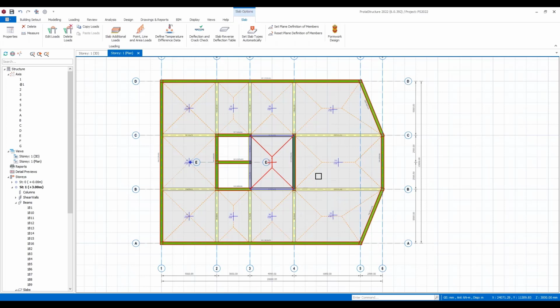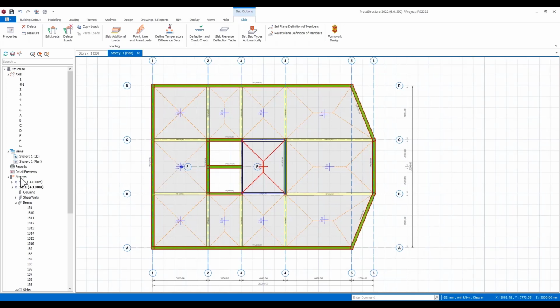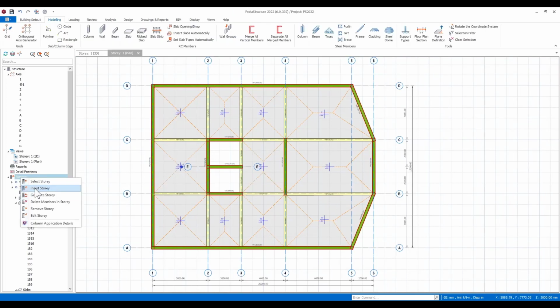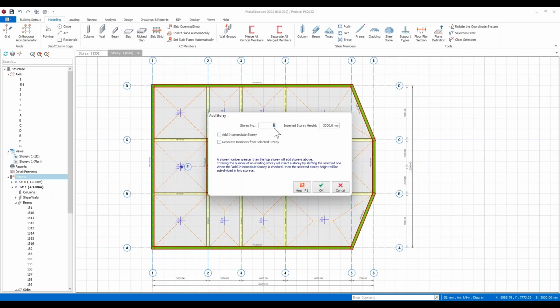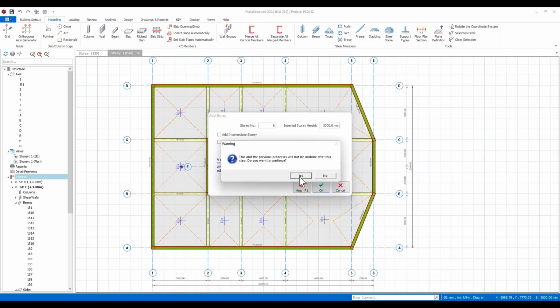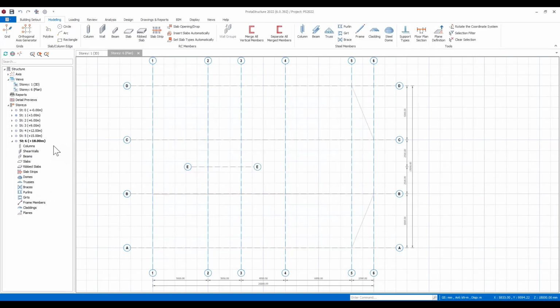At this point, I'm going to come in and insert some stories. So let's assume that this building is maybe 6 stories high. Okay, and then it will create the placeholders for those floors. Now, within the building, maybe you end up having to create an intermediate floor as you're going. Maybe you made some mistakes with this. This is very flexible, so you can on the fly make changes in here as you go.